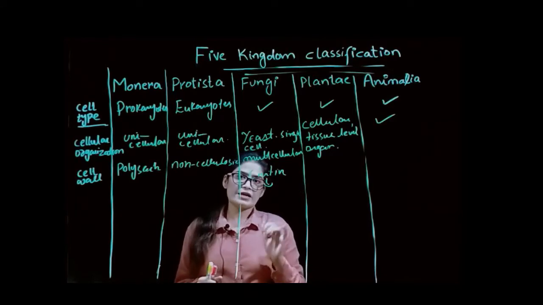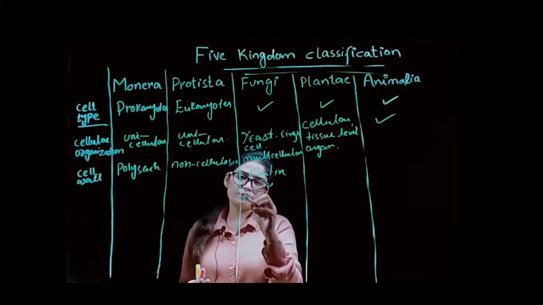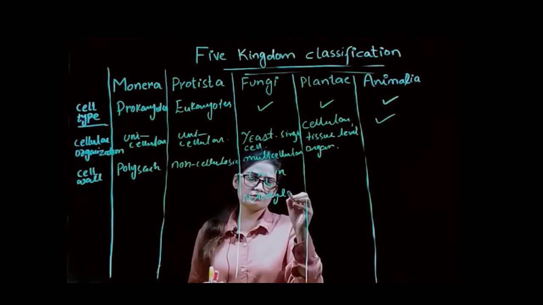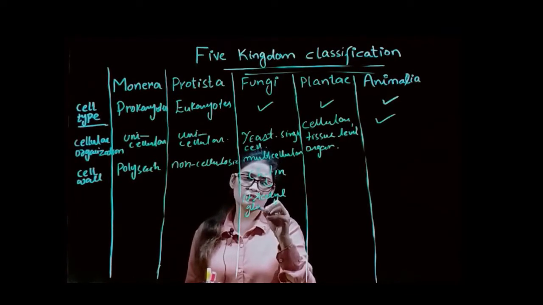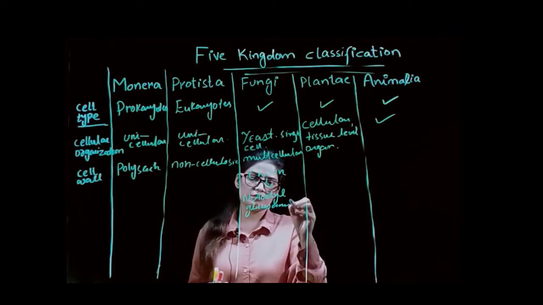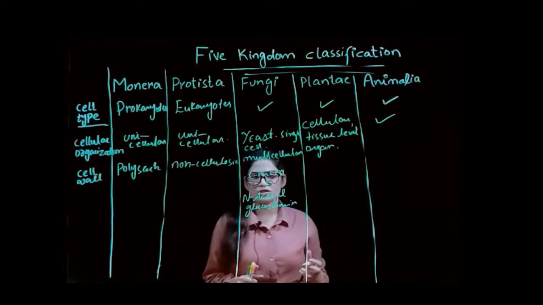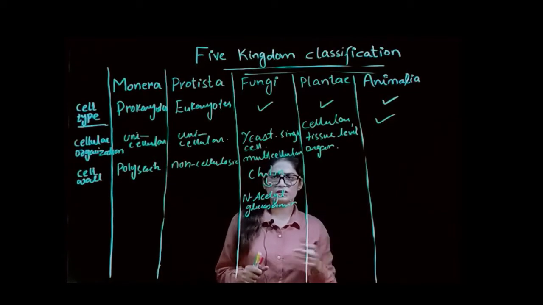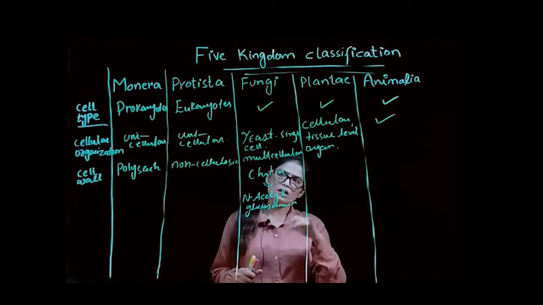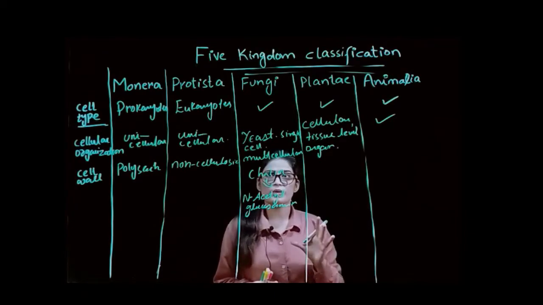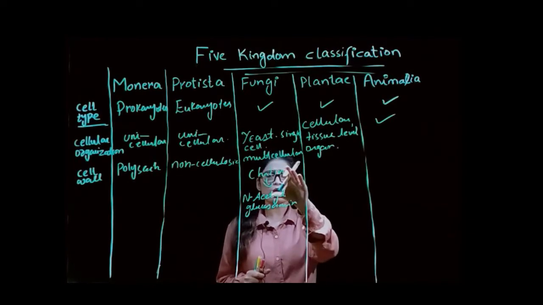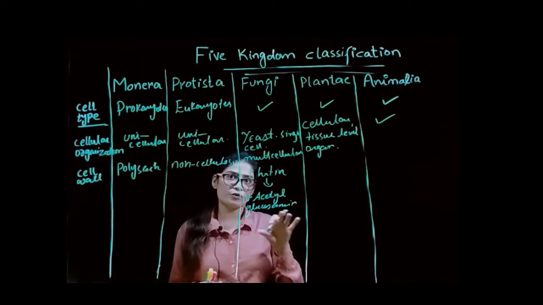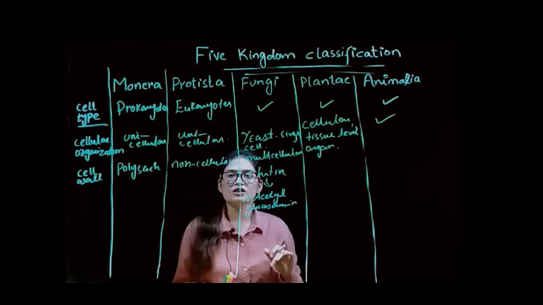Chitin is composed of N-acetyl glucosamine, which some students also call N-acetyl glucose amine. When you Google it, it's N-acetyl glucosamine. So the composition of chitin is this, and this is the most important question related to kingdom Fungi.